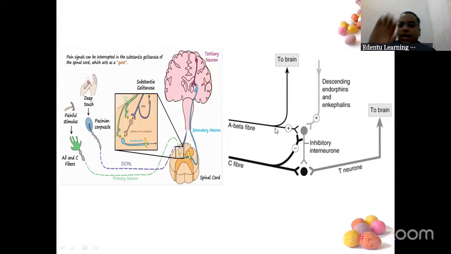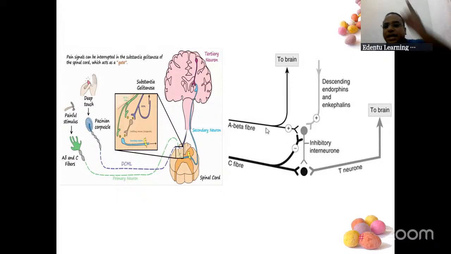With one arm, suppose someone is running from my backside, I try to block them with my hand, the other person. So the A beta fibers will come and give an extension, and the A delta and C fibers, that is the presence of injury coming here, is being blocked by one arm of the A beta fiber. So the presence of injury is going, I am telling it to stop. My right hand has stopped that person.